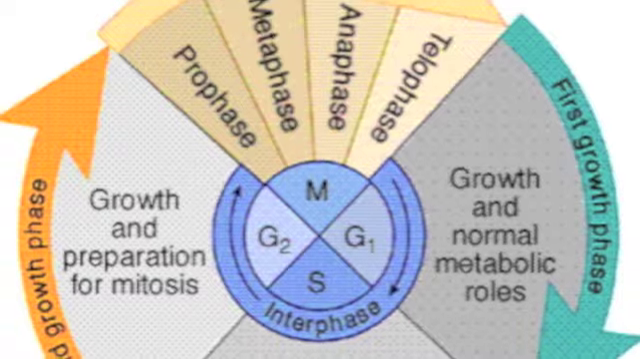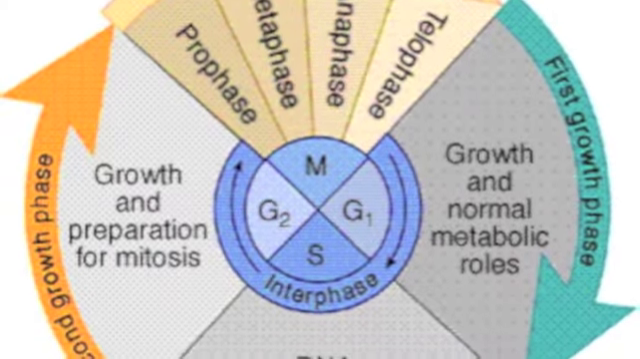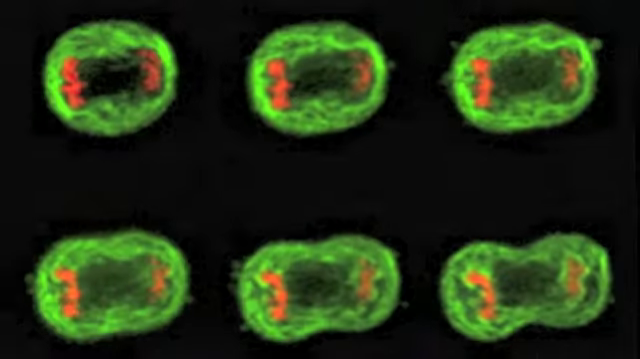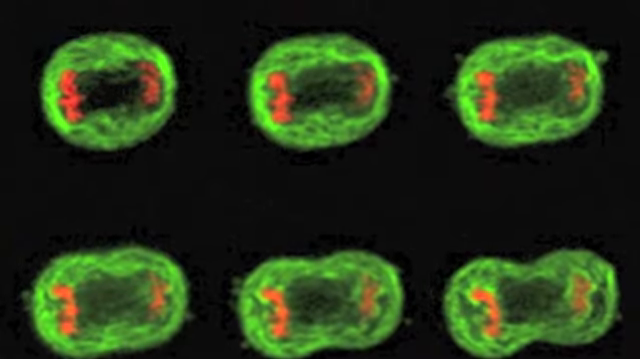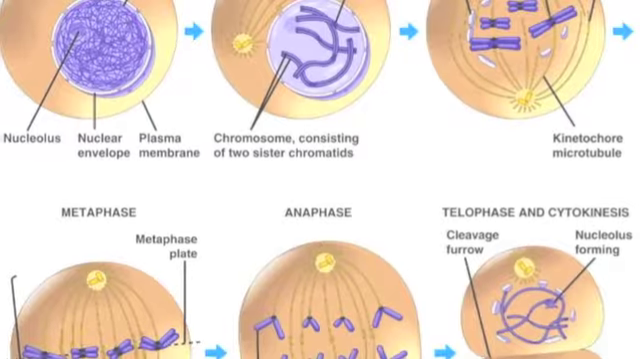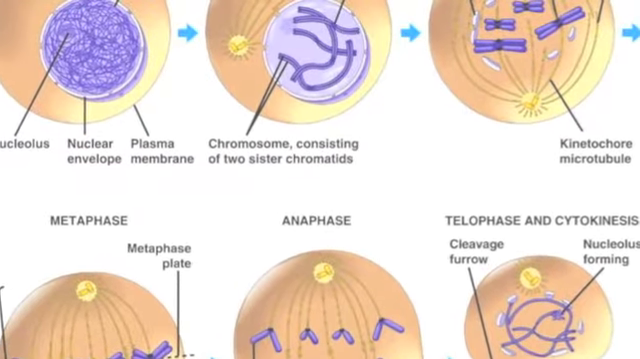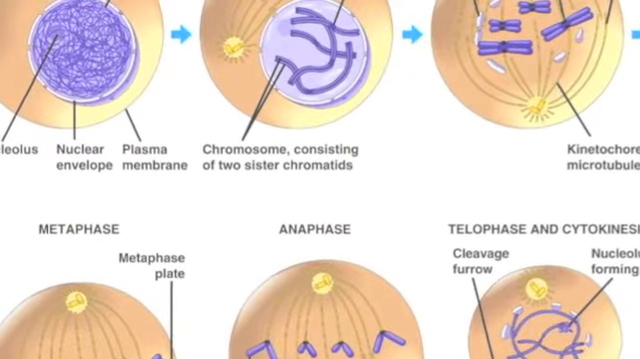Mitosis is one of the phases of the cell cycle. It follows G1, S, and G2 of interphase. During mitosis, the cell divides to create two genetically identical diploid daughter cells. The phases of mitosis include prophase, metaphase, anaphase, and telophase.